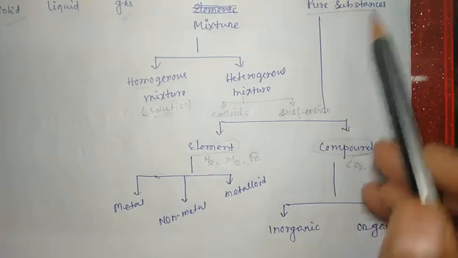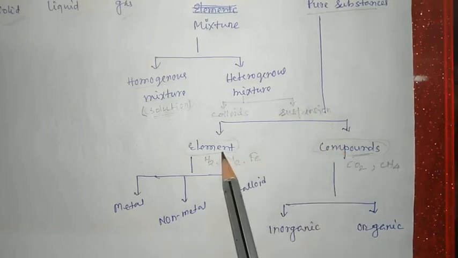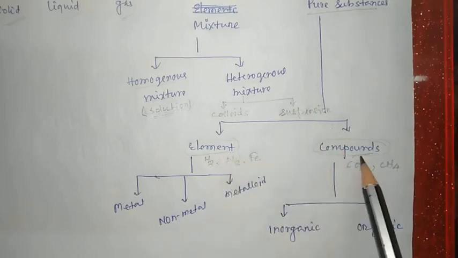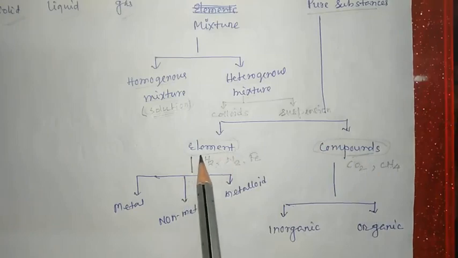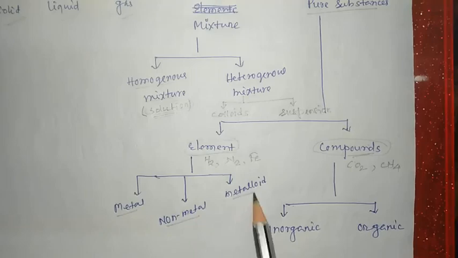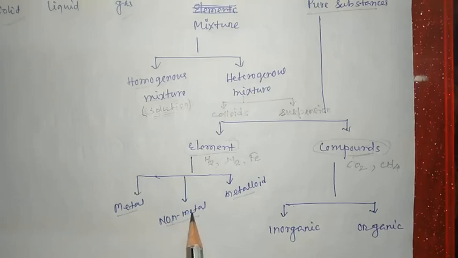So pure substances are again classified into how many types? Two types, elements and compounds. Elements are again classified into how many types? Three types: metals, non-metals and metalloids. Regarding metals and non-metals, you have studied in class 10. Metals have a tendency to lose electrons. Non-metals have a tendency to gain electrons. Metalloids have a tendency to both gain and lose electrons.